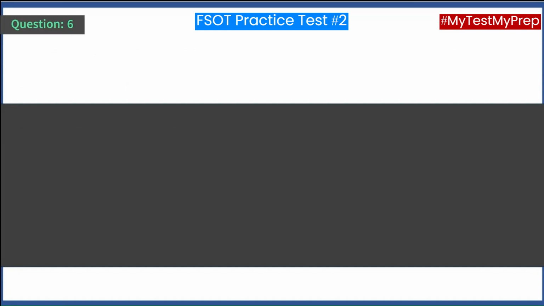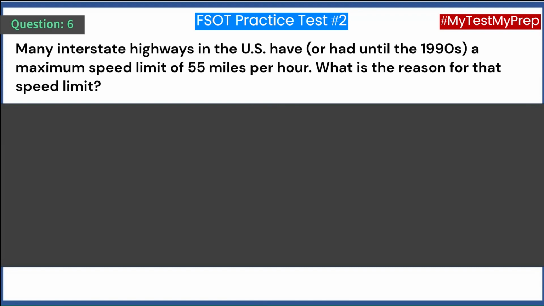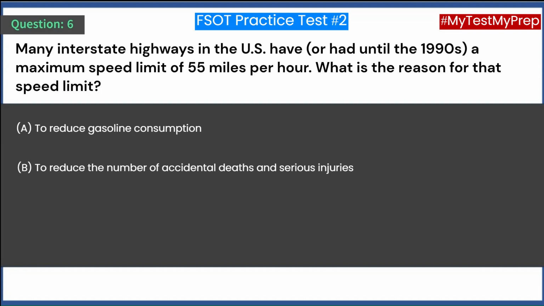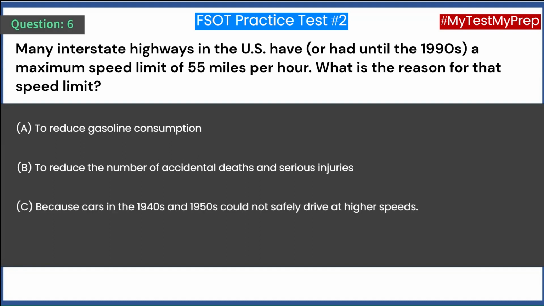Question 6. Many interstate highways in the U.S. have, or had until the 1990s, a maximum speed limit of 55 miles per hour. What is the reason for that speed limit? A. To reduce gasoline consumption. B. To reduce the number of accidental deaths and serious injuries. C. Because cars in the 1940s and 1950s could not safely drive at higher speeds. D. To reduce the rate of accidents among young people.